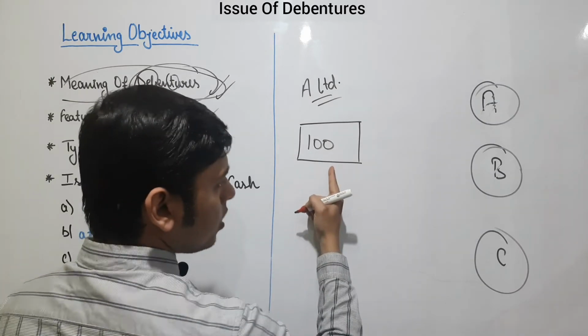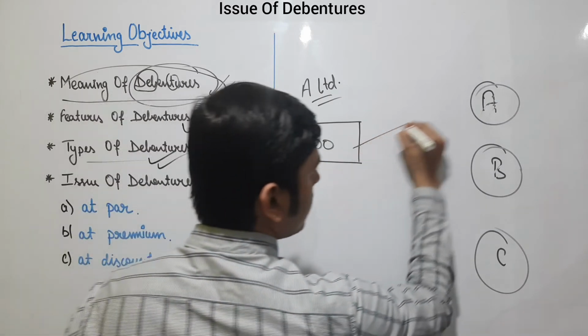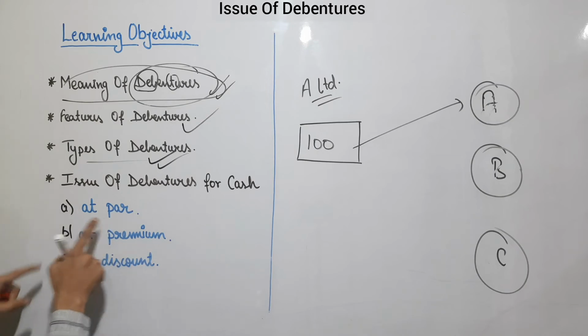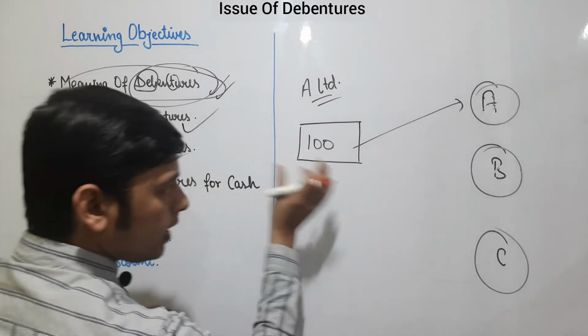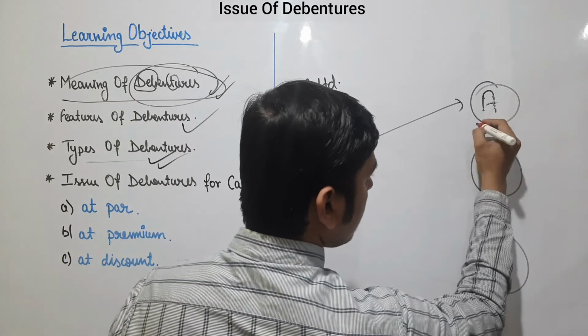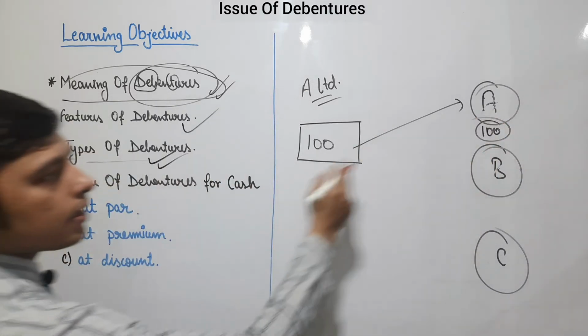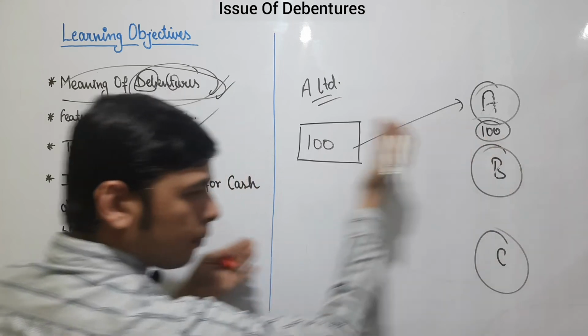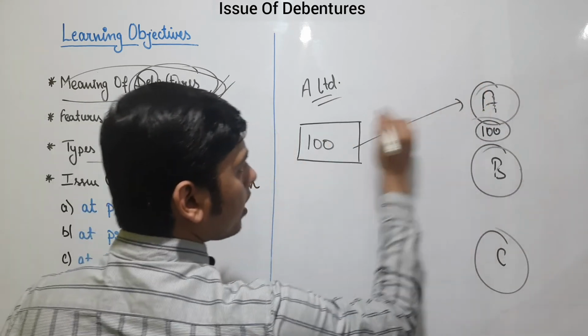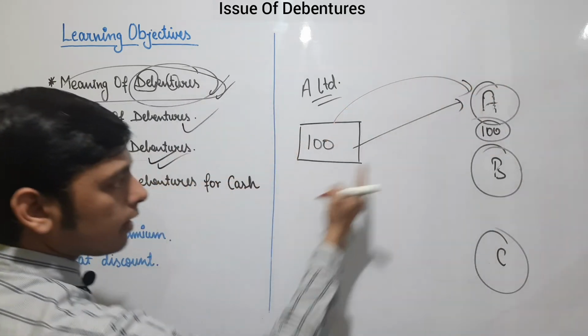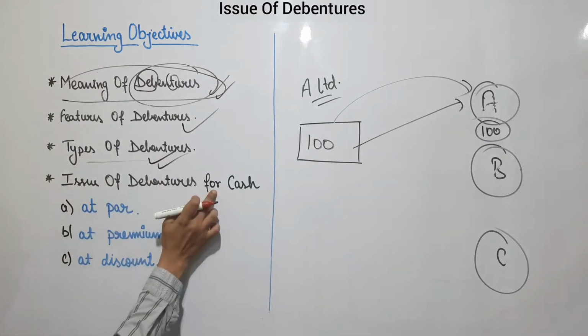The company can issue a debenture of 100 rupees at 100 to A. This is the first option, which is issued at par. A debenture of 100 rupees is issued to A at that same amount, which is 100. The company is taking 100 rupees from A and issuing a certificate of 100 to him. This condition is issue of debenture at par.